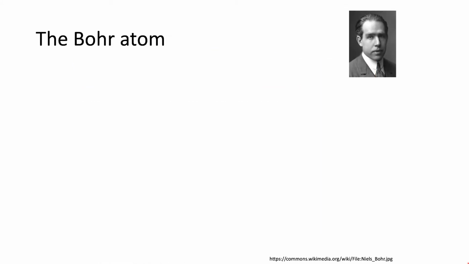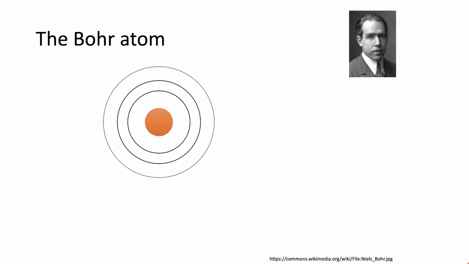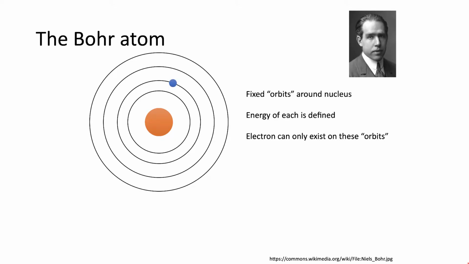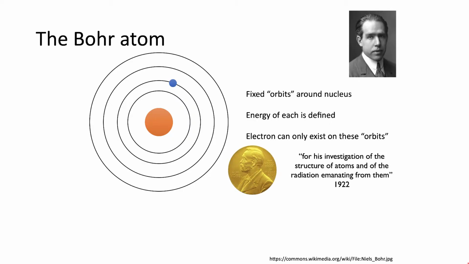The Bohr atom, as he said, exists in orbits, where the electron resides on one of these orbits. These orbits are fixed, and the energy of each one is defined, and consequently this led to the idea of quantization in the atom, and resulted in Bohr being awarded the Nobel Prize for his investigation of the structure of atoms and the radiation emanating from them. But the problem was it only worked for these hydrogenic atoms, so atoms with a single electron. So helium plus, lithium 2 plus, and so on and so forth. The minute a second electron was put in there, things got a little bit confusing.